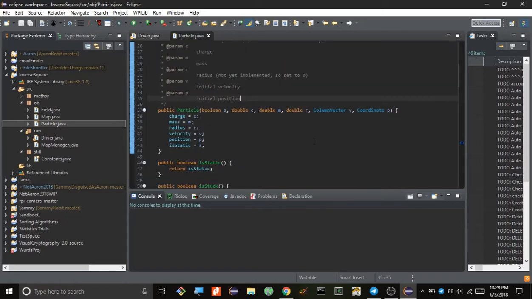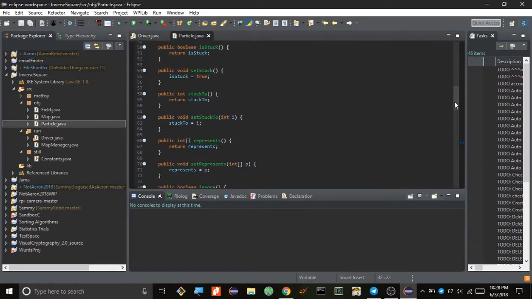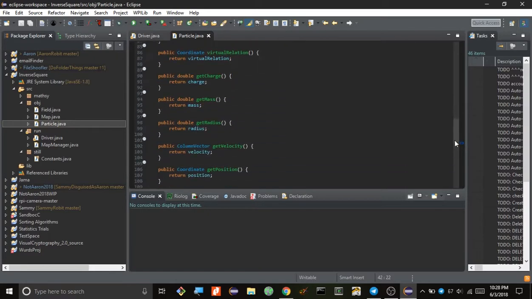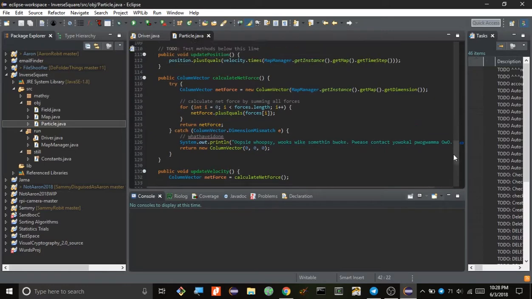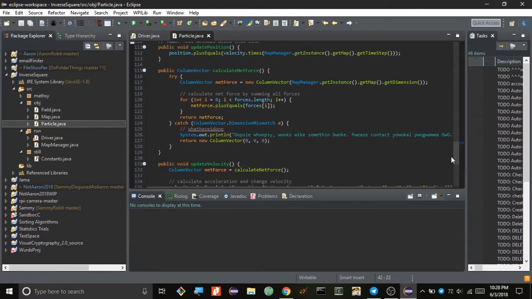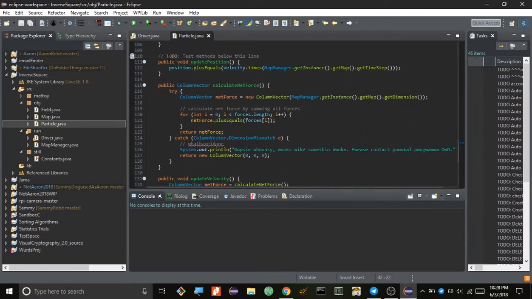So let's see. The particles have a bunch of different properties. Where should I go next? Okay, so they also have a method called update position, which takes their current velocity and multiplies it by the time step that the map is operating on. And the map is just the class that contains all the particles in your simulation.